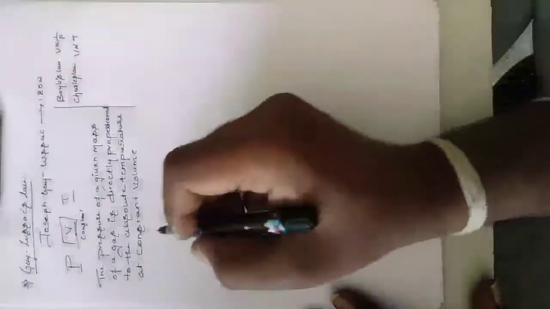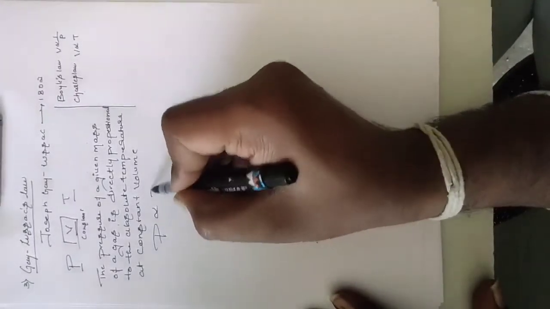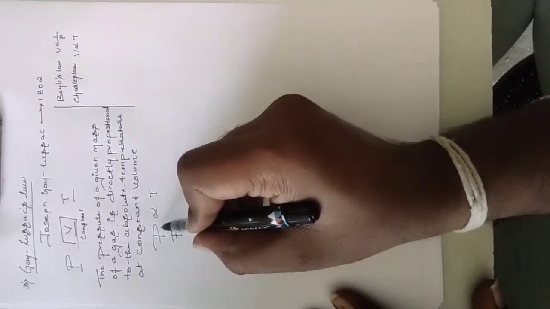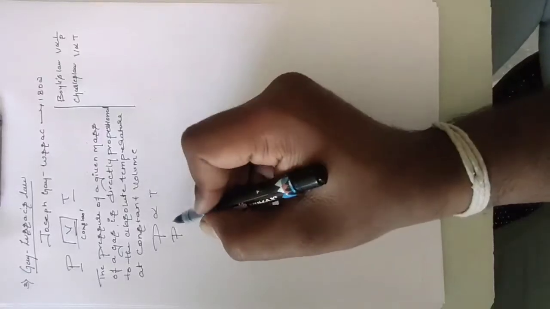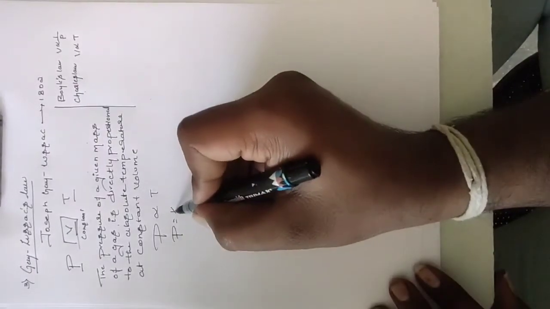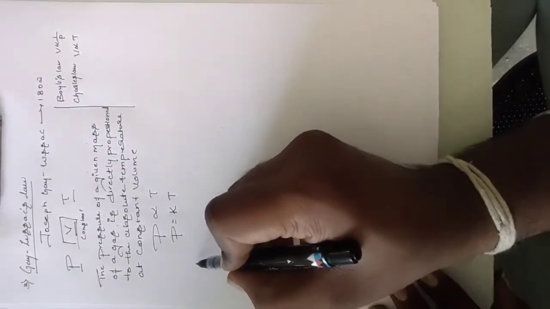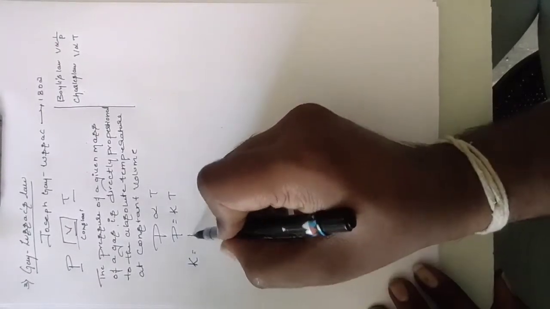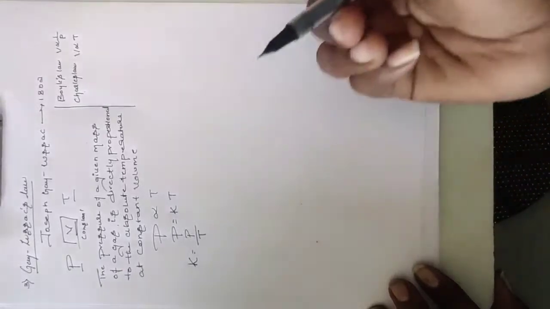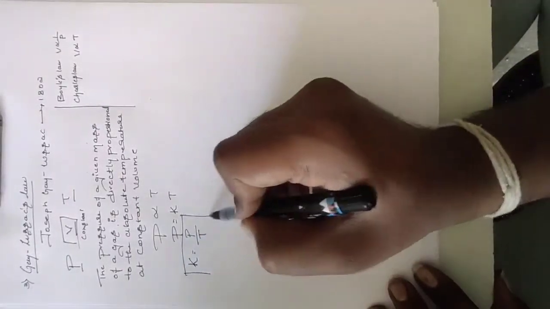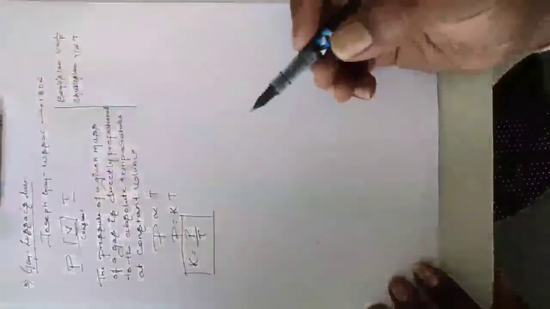See what we are telling, pressure is directly proportional to the temperature. I am writing P is directly proportional to T. We can write that K is the proportionality constant, P equals KT. If you want to find the constant, K equals P by T. This is the constant formula in Gay-Lussac's law.